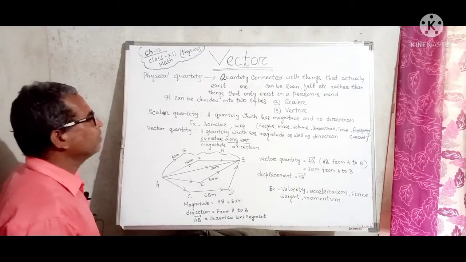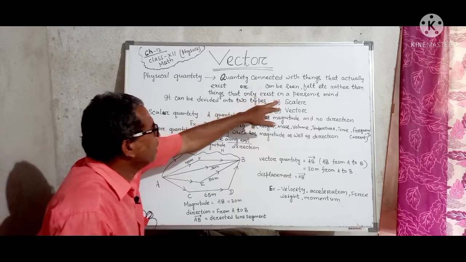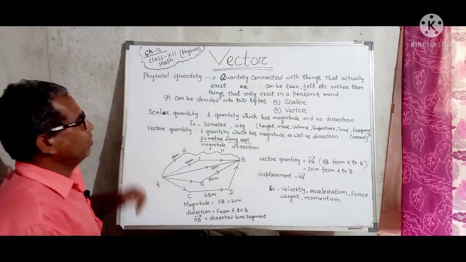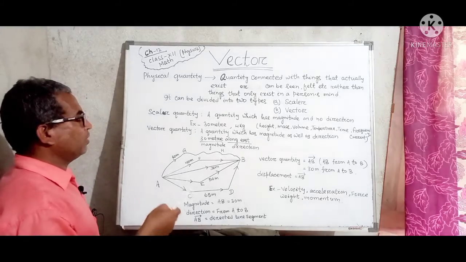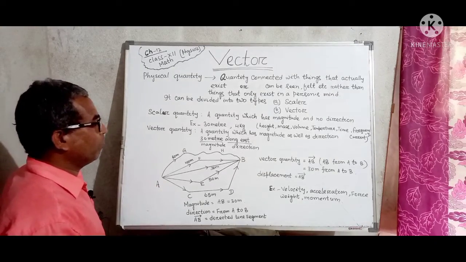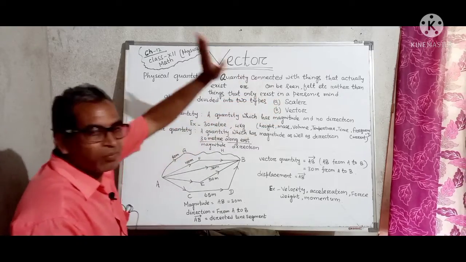Very simple meaning, not only in a person's mind. That means which is not present only in a person's mind, okay.